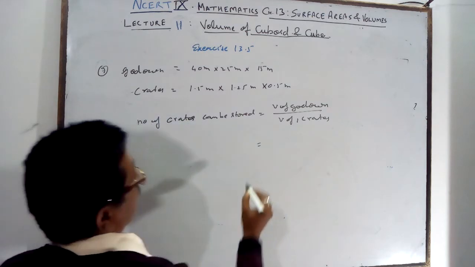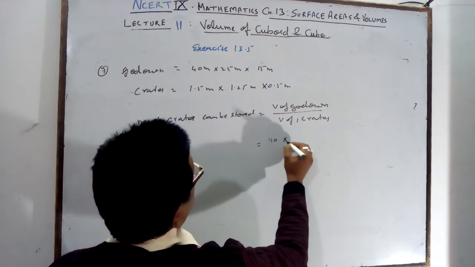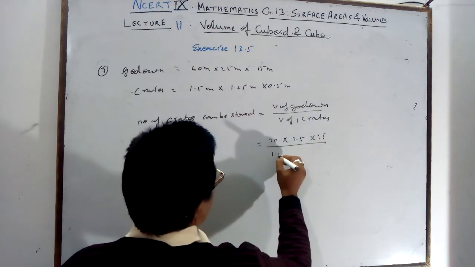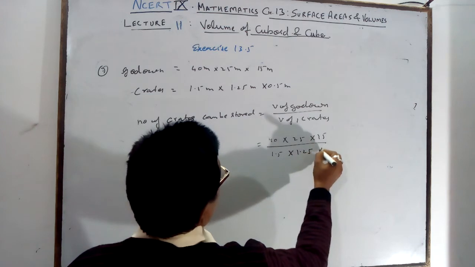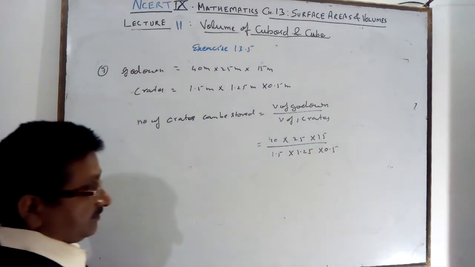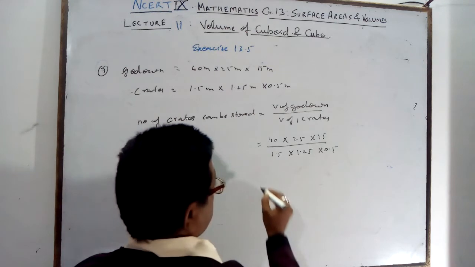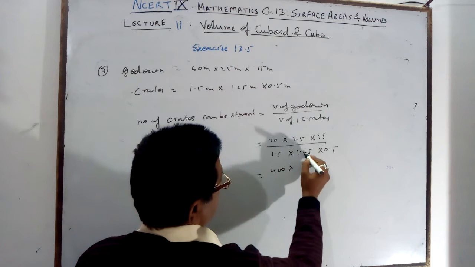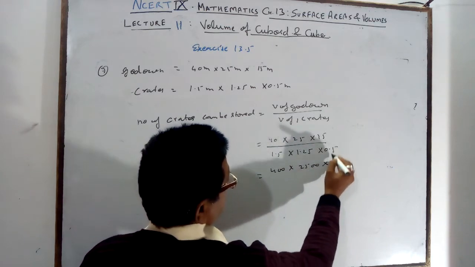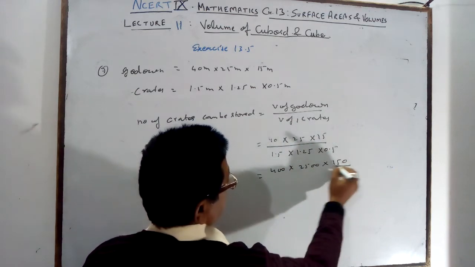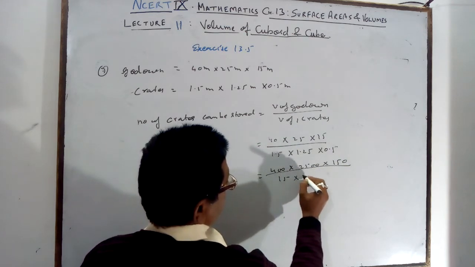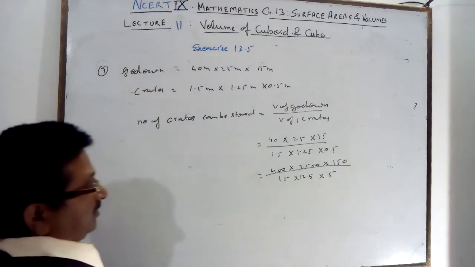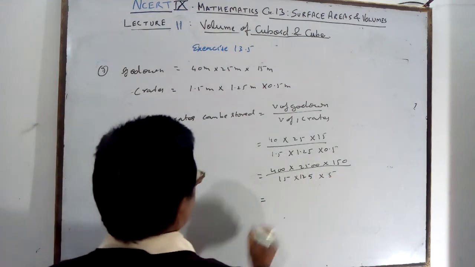That is 40 multiplied by 25 multiplied by 15 divided by 1.5, 1.25, 0.5. So all the decimals will be removed, then we get 400, and 15 into 125 multiplied by 5. Use that and solve, and you will get the number of crates.